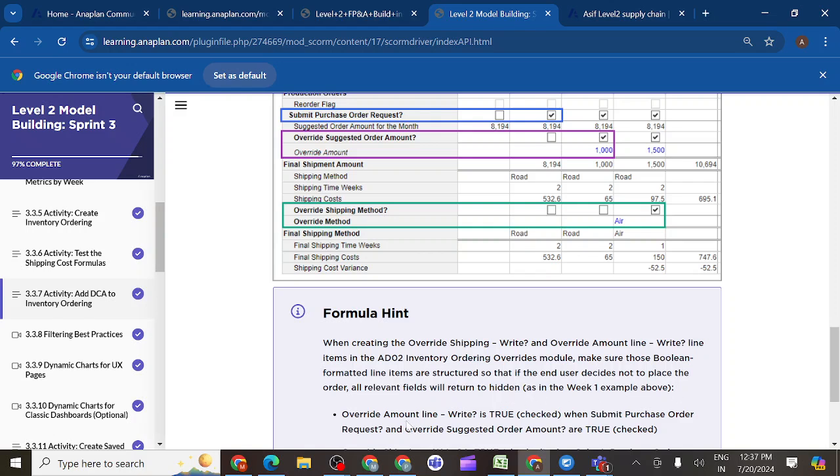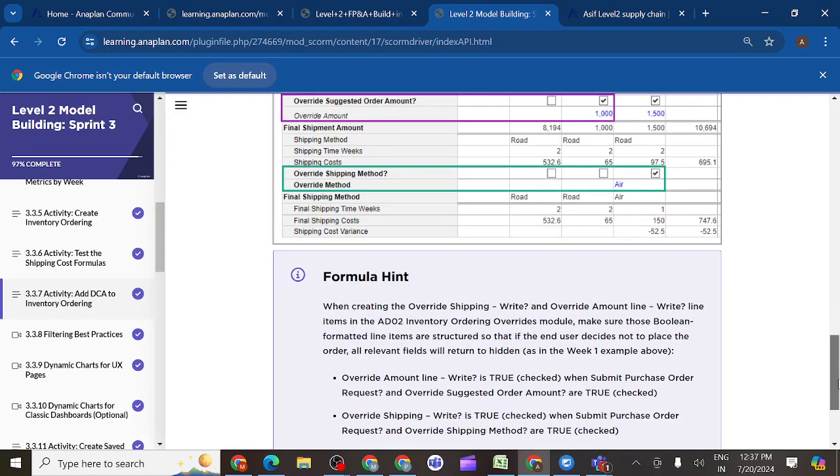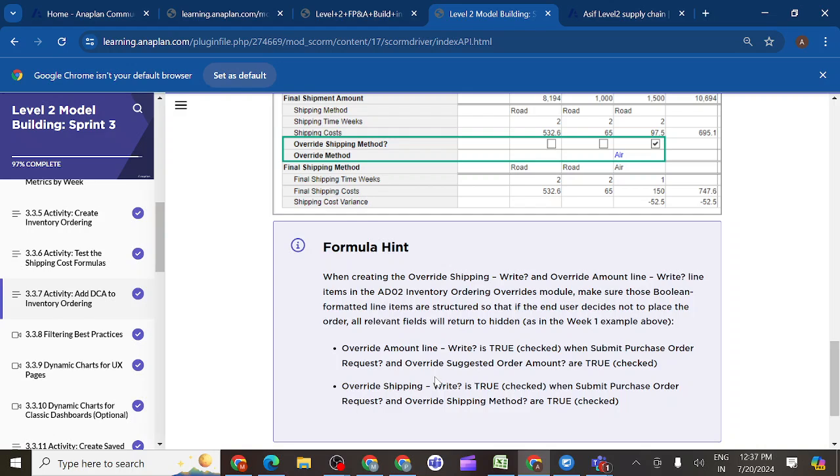So when override line item, whenever they don't want to give any access, they should not select anything. So that is the first thing. And override amount line item is there.